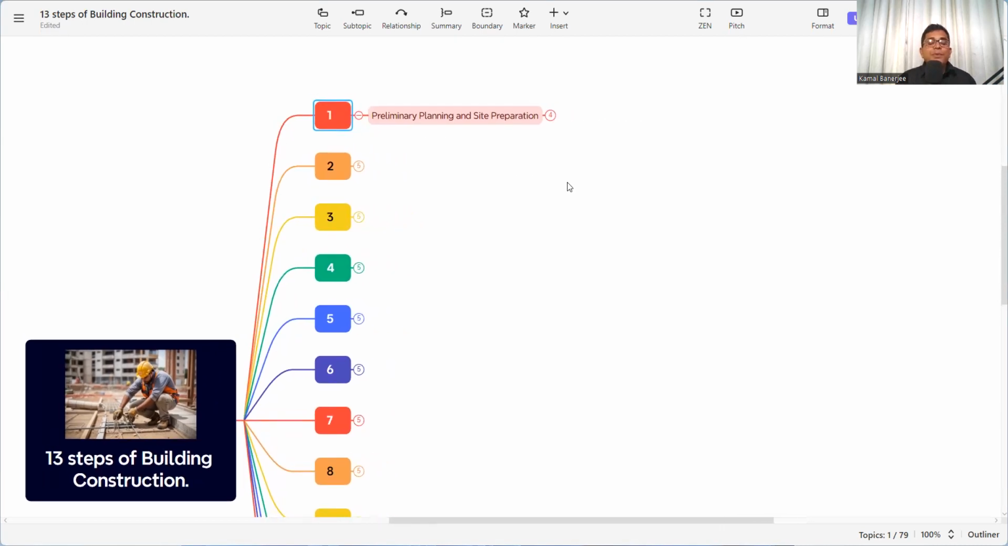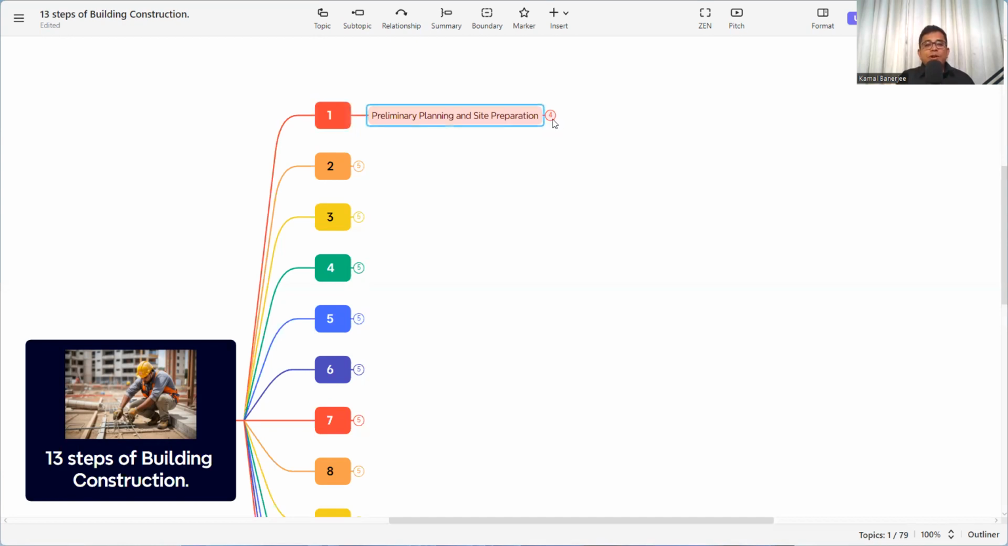That is preliminary planning and site preparation. Without planning, nothing can happen. So first, we need to do the planning and the site preparation. Whatever it is, whether a G+2 storey, a multi-storey building, or a skyscraper, we need to plan. Whenever the client has a vision to build a building, they will appoint a structural engineer, an architectural engineer, and a planner. They will plan and make the site preparation.